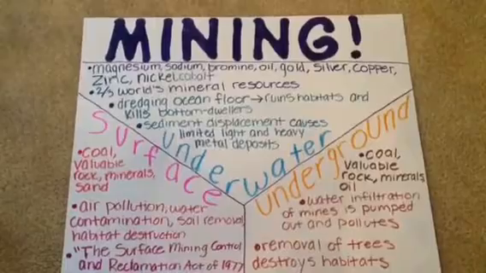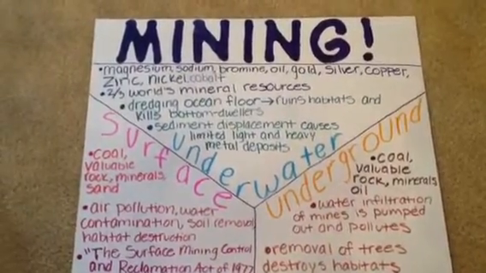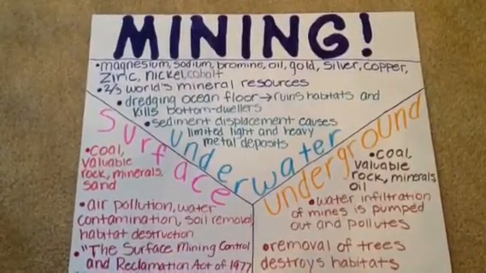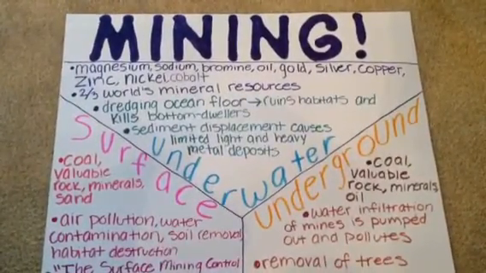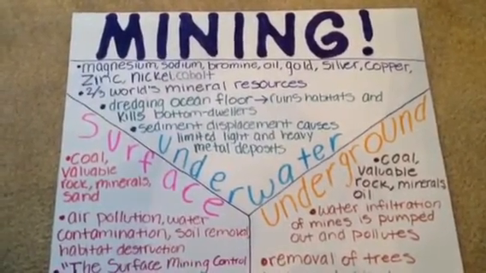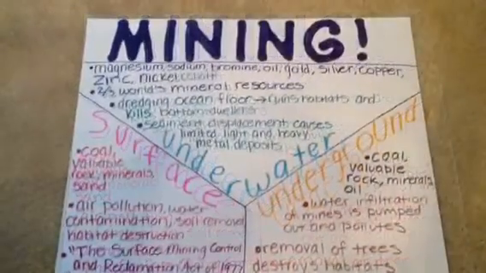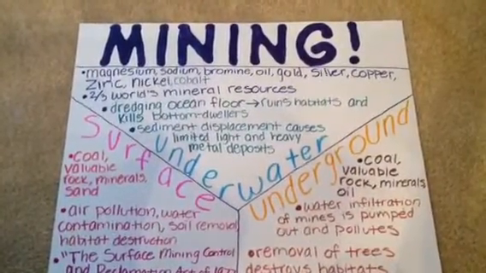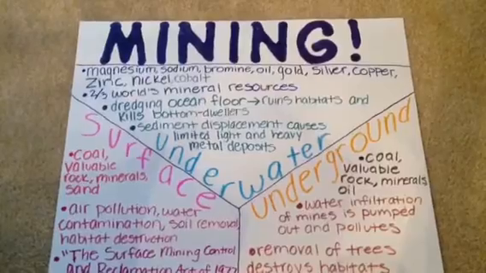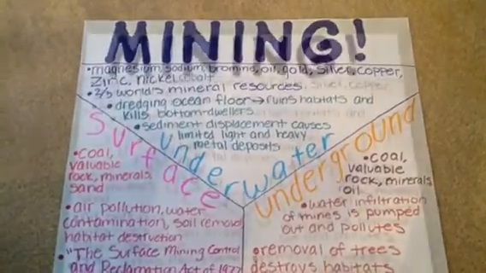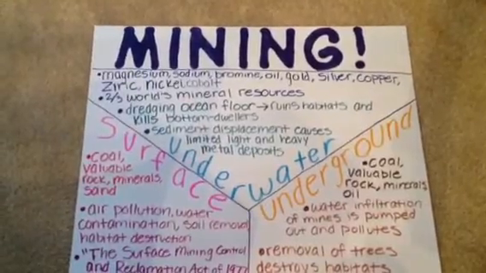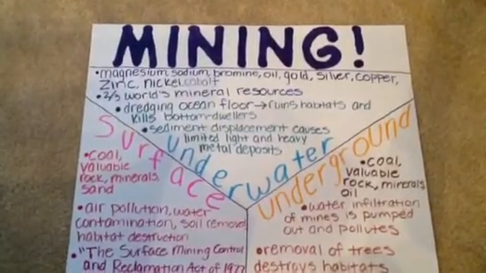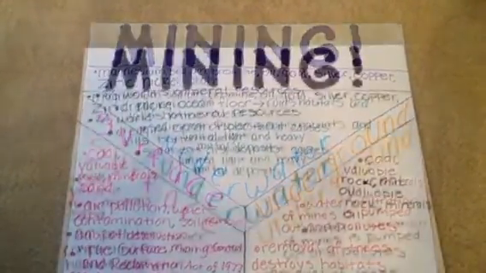Because much of Earth's surface is covered in water, 2/3 of the world's mineral resources are under the sea. Dredging on the ocean floor causes destruction of habitats and kills bottom dwellers. Dredging on the ocean floor also causes sediment displacement, which makes the water murky. This limits the amount of light the organisms receive, preventing them from performing photosynthesis.